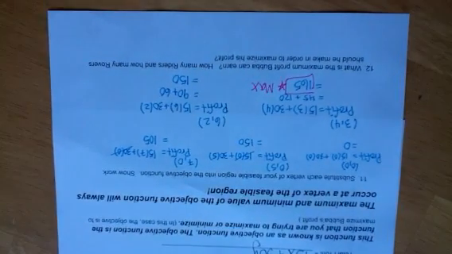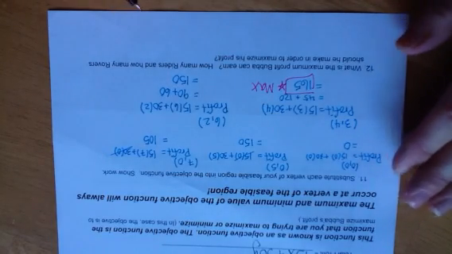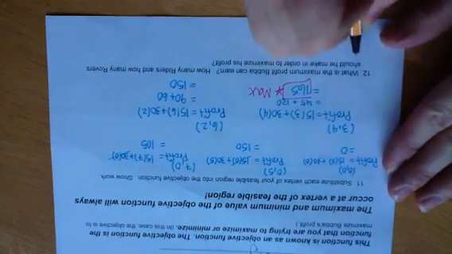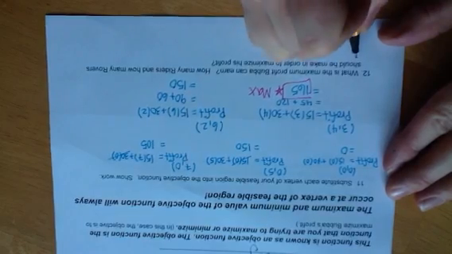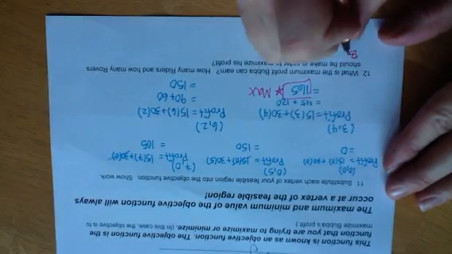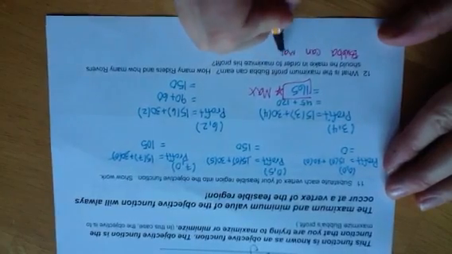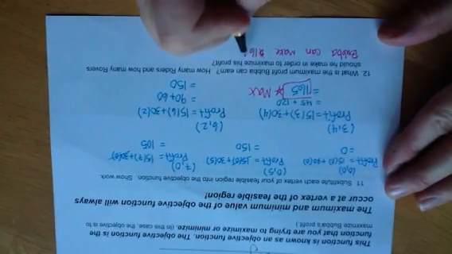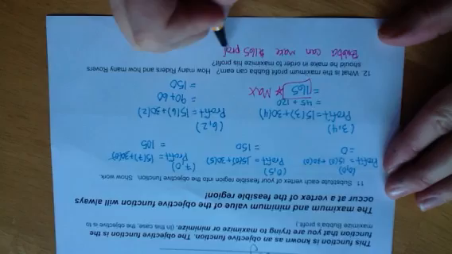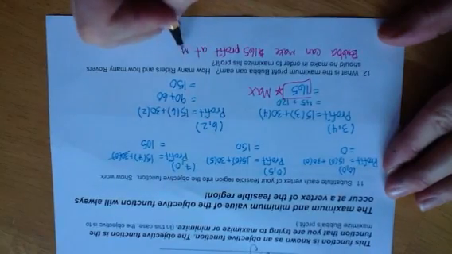So when we go to answer our question, it wants to know what is the maximum profit Bubba can earn and how many riders and how many rovers should he make in order to maximize his profit. So we'll want to say Bubba can make $165 profit at most.